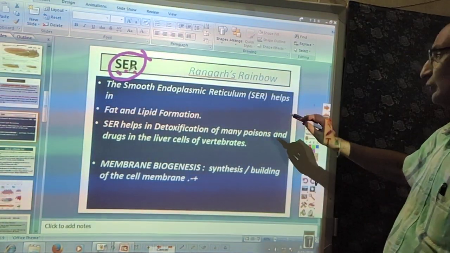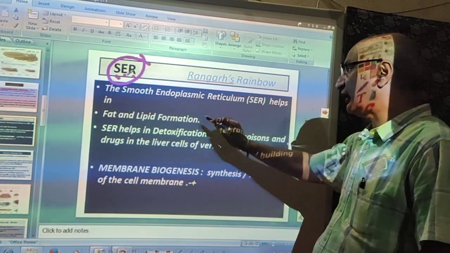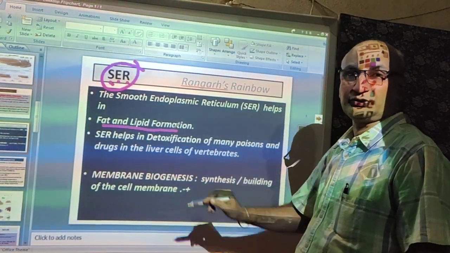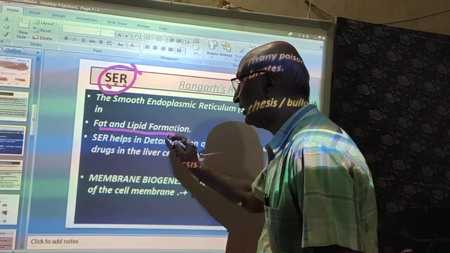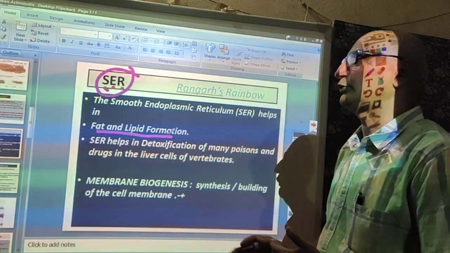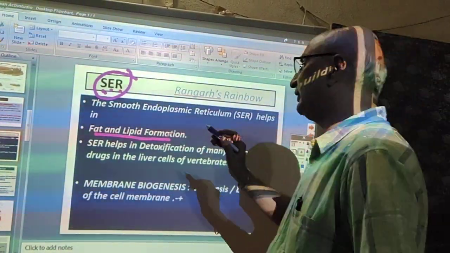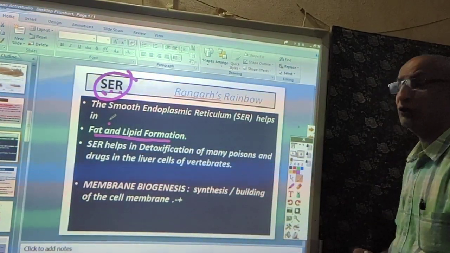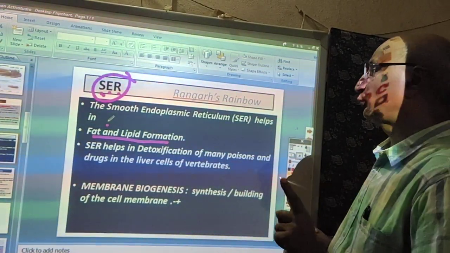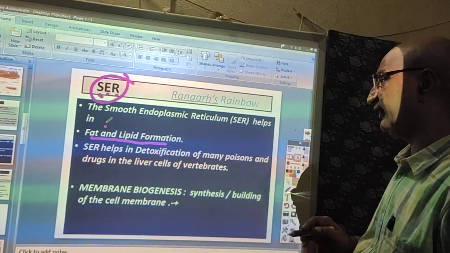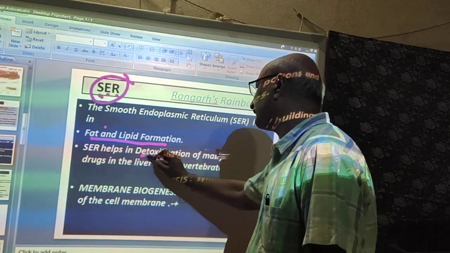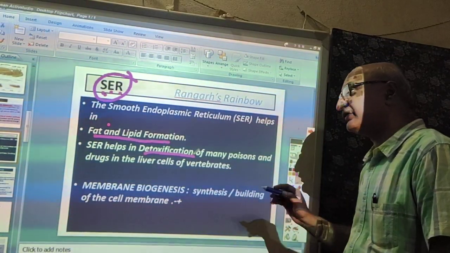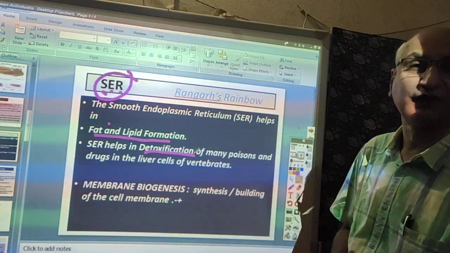It helps in the formation of fats and lipids. Smooth endoplasmic reticulum helps in the synthesis of fats and lipids. And a very important role played by SER is in the detoxification of many poisons and drugs in the liver cells of vertebrates.